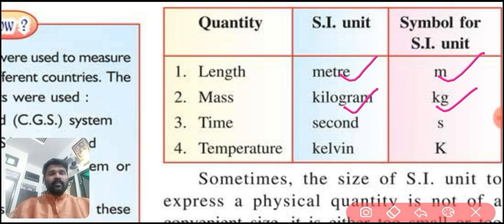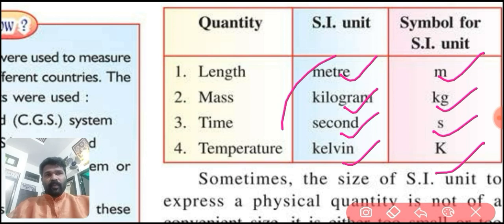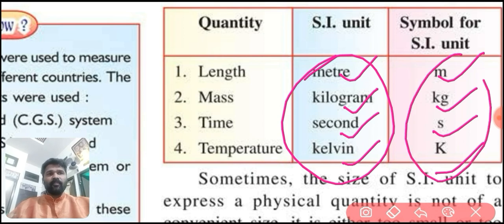Next basic physical quantity is time. The SI unit of time is second. The symbol is s. Next one, temperature. The SI unit of temperature is Kelvin. The symbol is K. Length, mass, time and temperature are the four basic physical quantities we mainly use in our daily life. Here we have discussed the SI units of these four and their symbols.